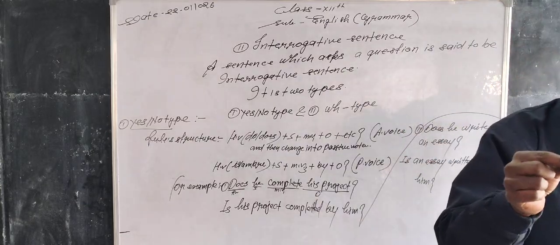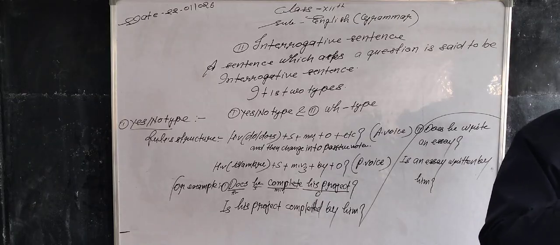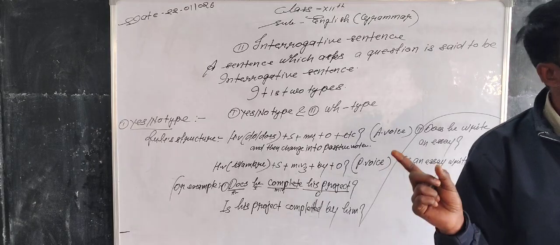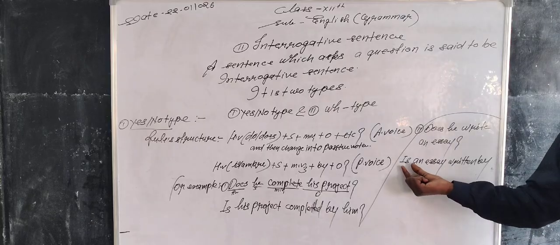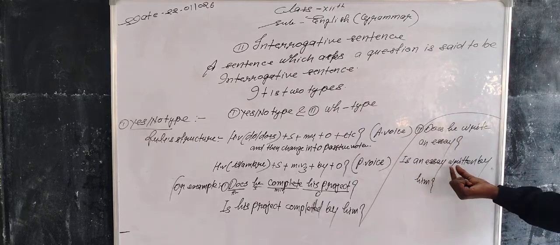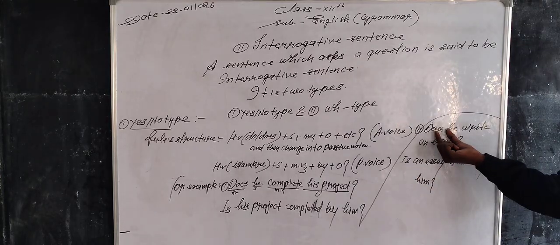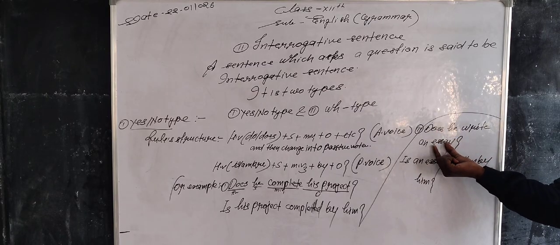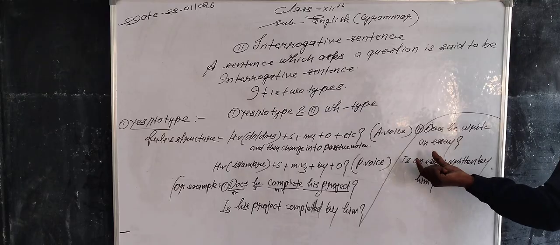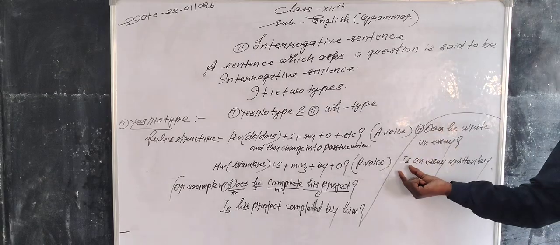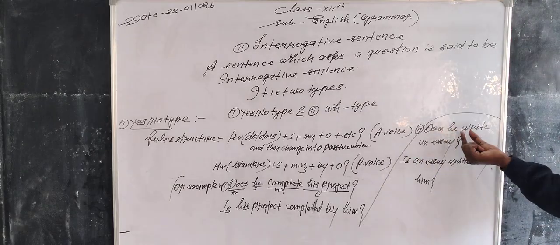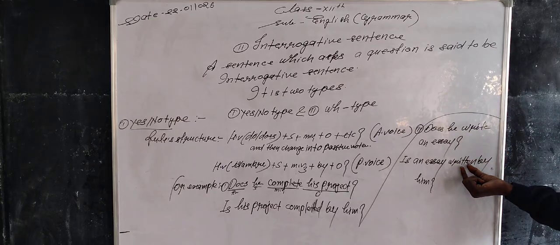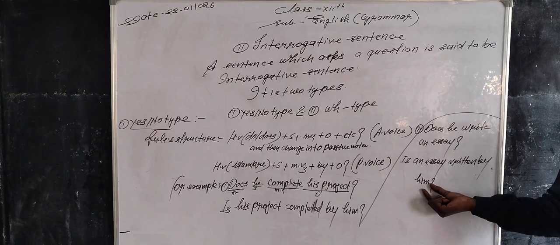When we change present indefinite tense, assertive or negative or interrogative sentence, at this time we use the helping verb is, am or are in passive voice sentences. So, like this: is an essay written by him. First, active voice: does he write an essay? What is the difference in both sentences? Does is replaced by is, write changes into written, and the extra word by comes before the object.